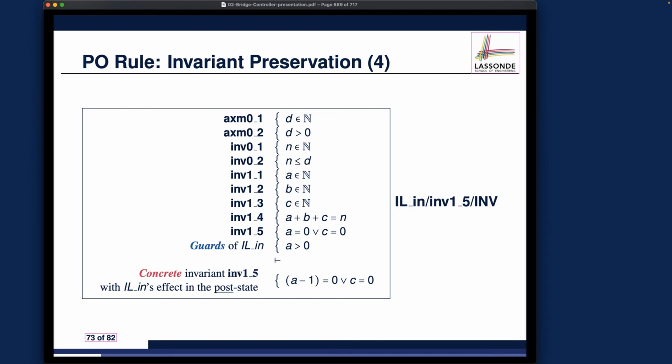Let's now try to discharge the second sequent that we formulated earlier, which is about the island n events with respect to the concrete invariance condition number 5, which is about the safety constraint, about a one-way bridge over here. Of course, you can see A prime over here has been replaced by A minus 1. You can definitely look up the action for the island n events over here, right? That's something we spoke about when we formulated the sequent. And how do we prove it?